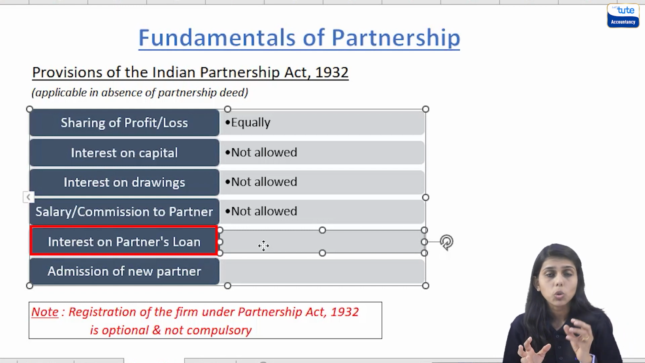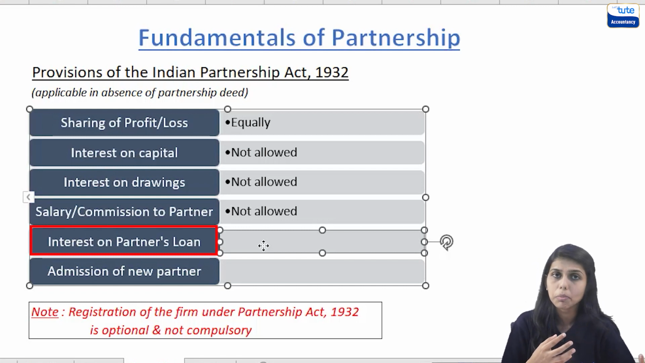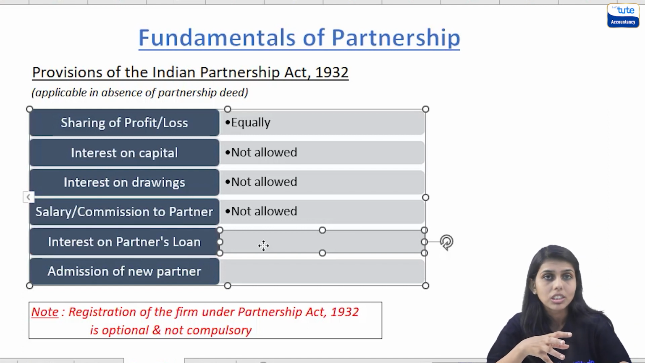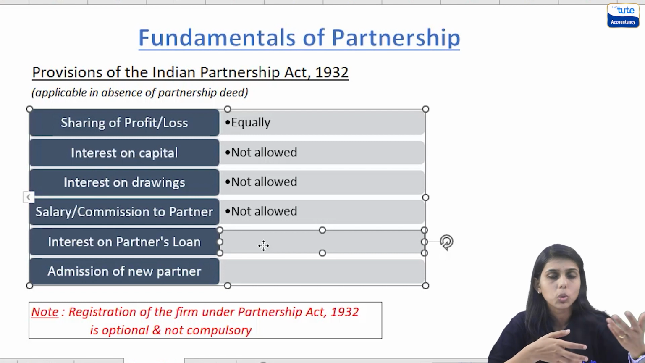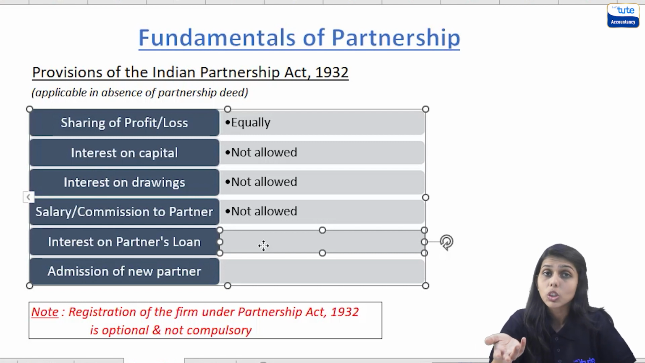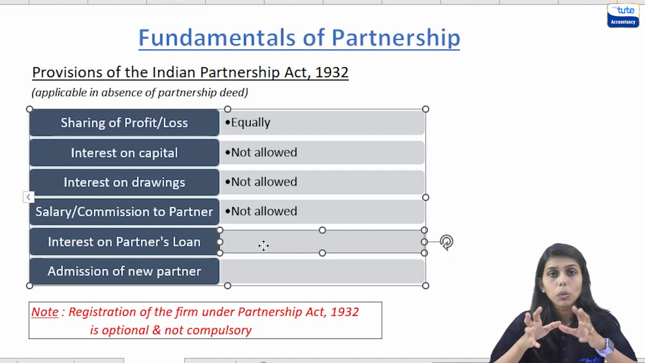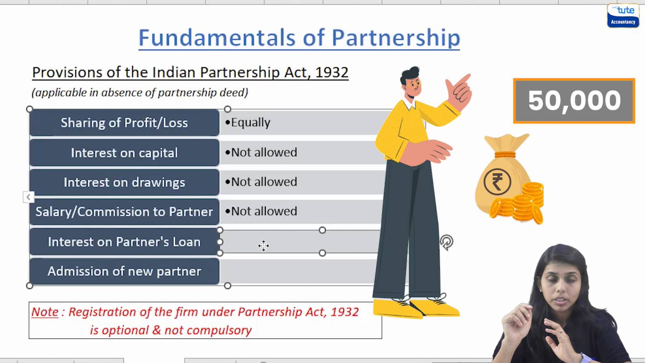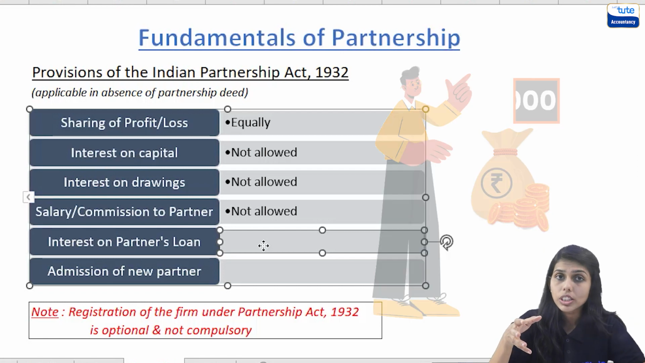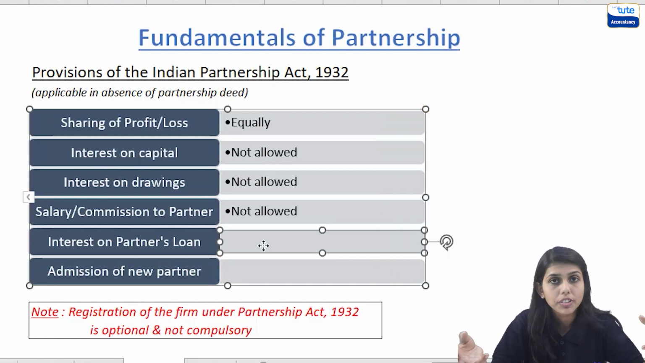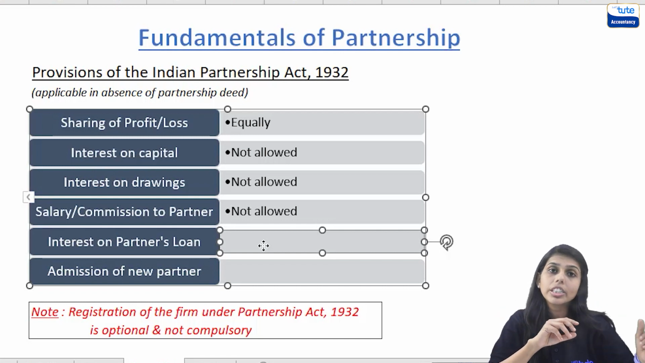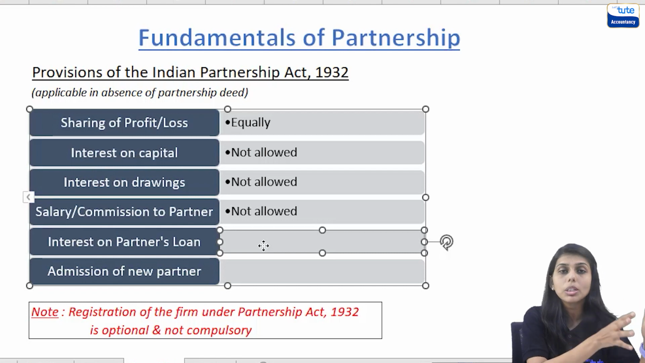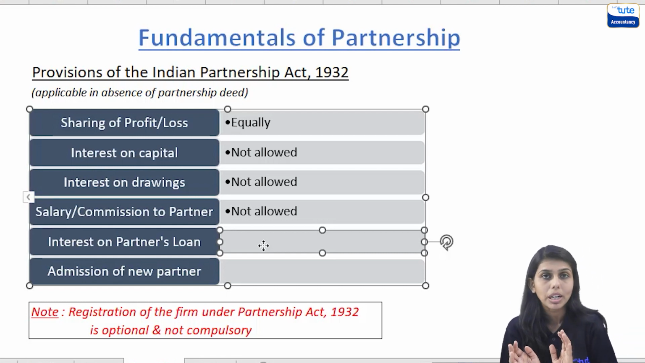What is this partner's loan? It is an extra amount which might be given by the partner to the firm over and above the capital contribution. This can be for expansion, for the growth of the business. It could be for buying new fixtures. So, suppose Mr. B gave a loan of 50,000 to the partnership firm. In this case, he can ask for interest on this loan amount given to the firm. Again, if the rate of interest is mentioned in the deed, at that rate the interest would be given to the partner on the loan which is given by the partner to the firm.